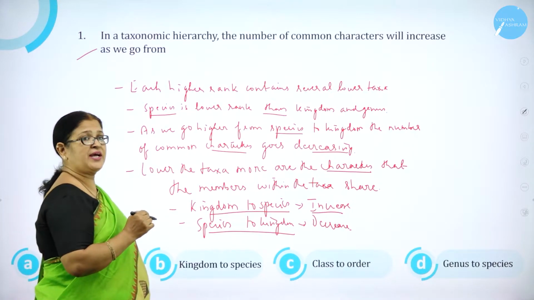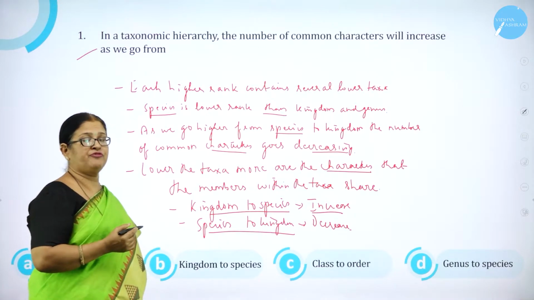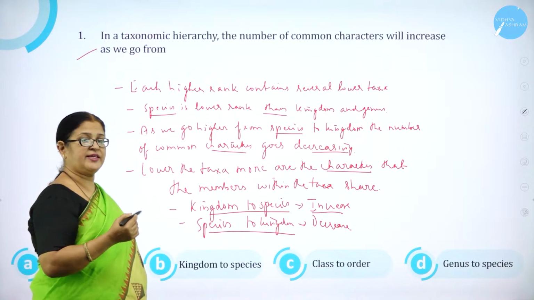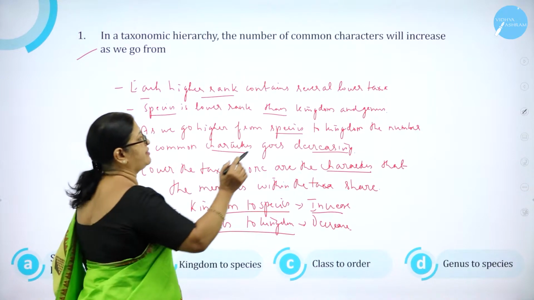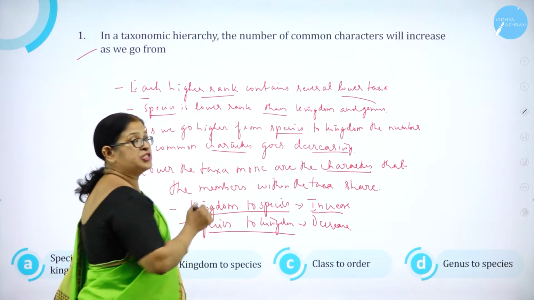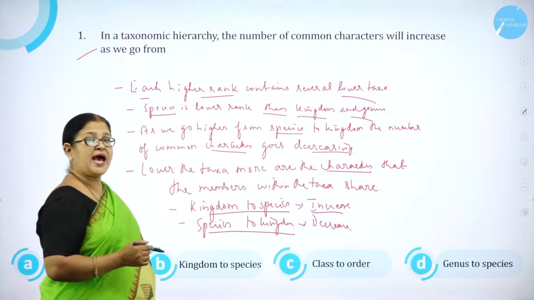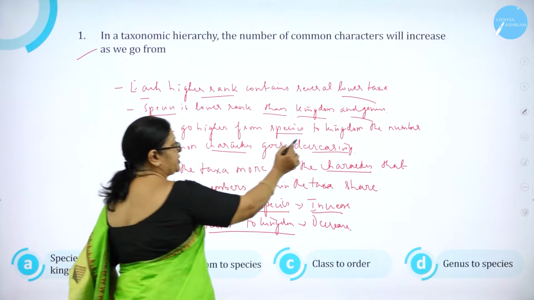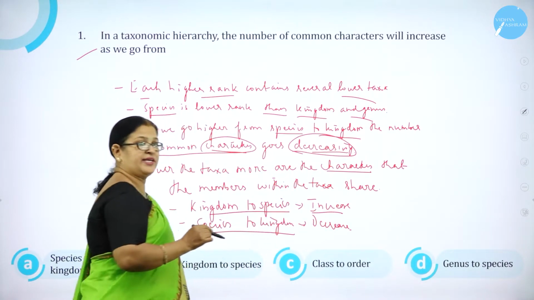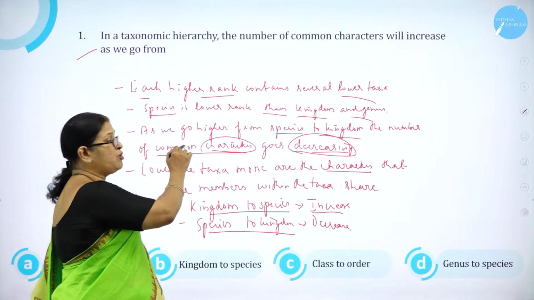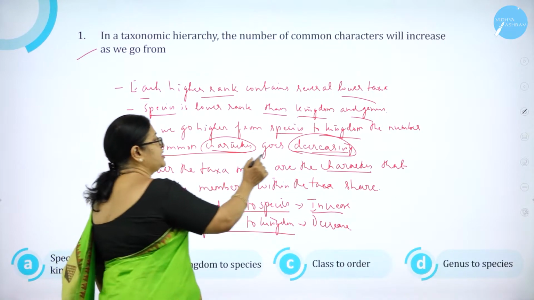Moving on to question number 1. In a taxonomic hierarchy, the number of common characters will increase as we go from. I think all of you know in linear hierarchy there are 7 taxonomical units. So each higher rank contains what? Several lower taxa. And species is lower rank than the kingdom and genus. As we go higher from species to kingdom, the number of common characters goes on decreasing, not increasing.